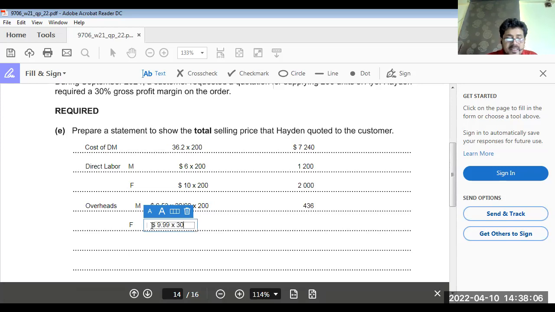So 9.99 multiplied by 30 divided by 60 multiplied by 200.